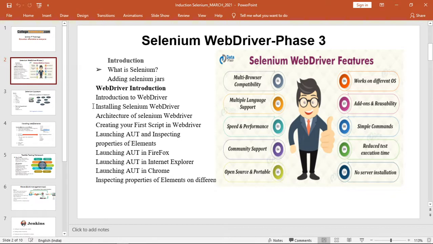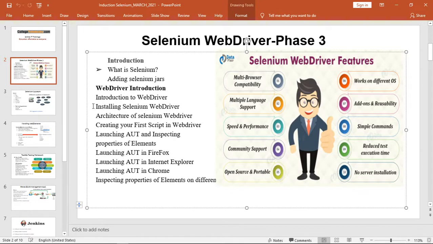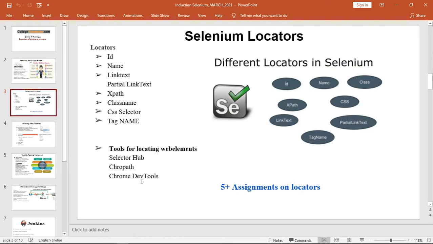Selenium WebDriver. Previous versions like Selenium RC and Selenium 2.0, we are not going to cover them because nobody asks about them, they just ask the differences. So don't spend too much time there, and we will start from this Selenium WebDriver. Then next slide. Sumit, can you change the slide?